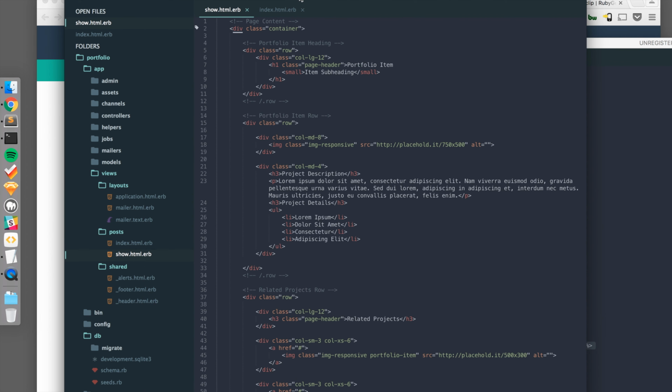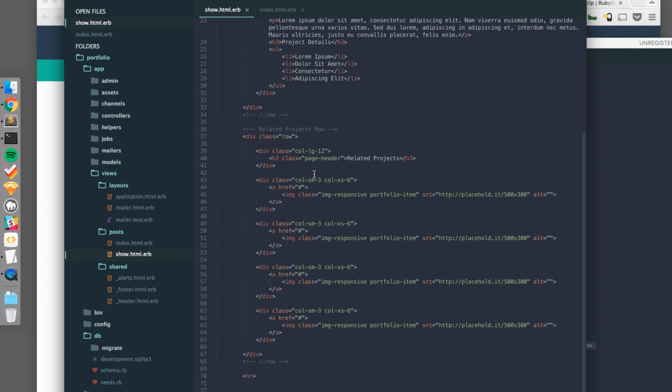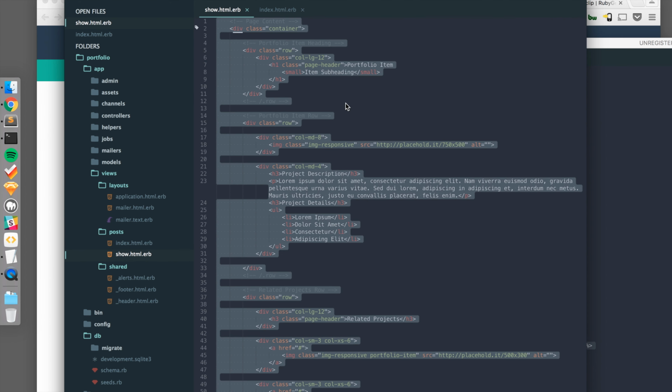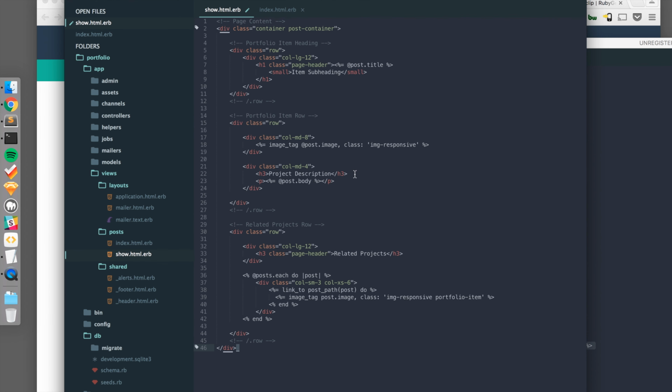I also already edited this show page a bit so that it's dynamic. In the page header, instead of portfolio item, we'll link to our Rails post.title, and instead of the project description, instead of this lorem ipsum text, we will have some Ruby code that shows the post.body. And then at the bottom here, for related projects, we will cycle through the 4 other projects that we've created. So it makes browsing around your website just a bit more user-friendly. So I'll select everything, delete it, and then paste in the new code.